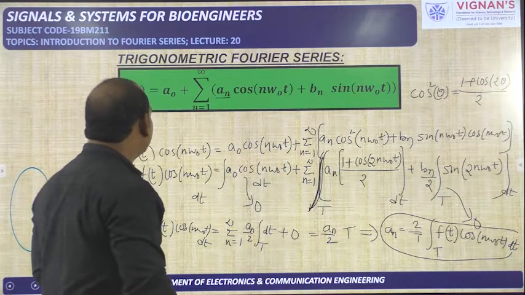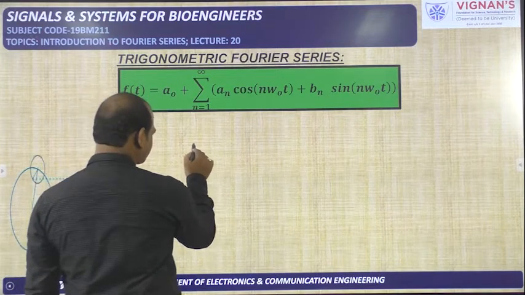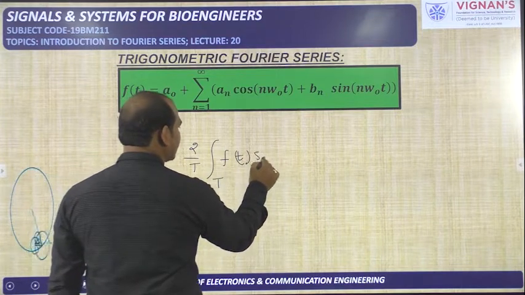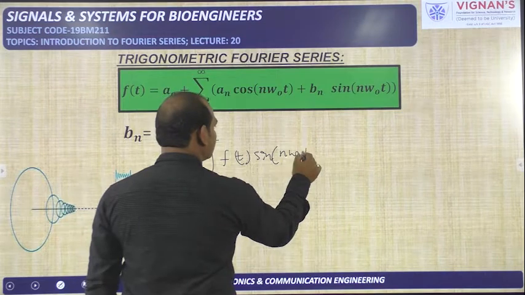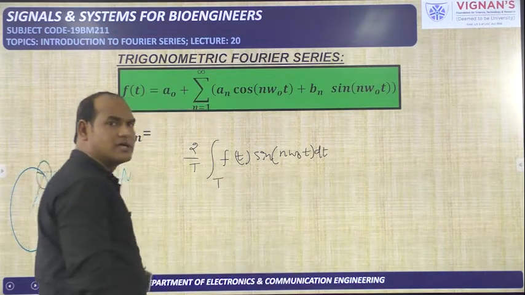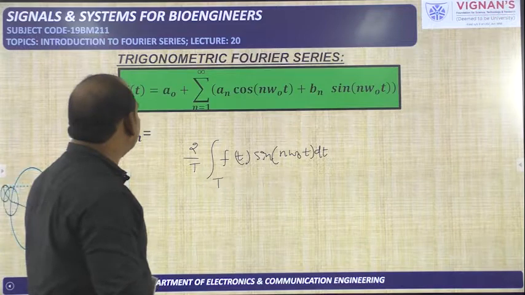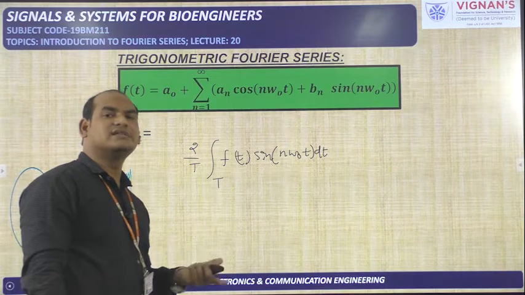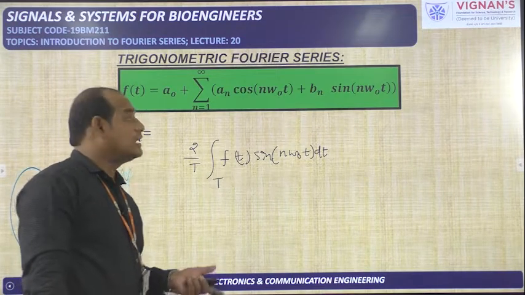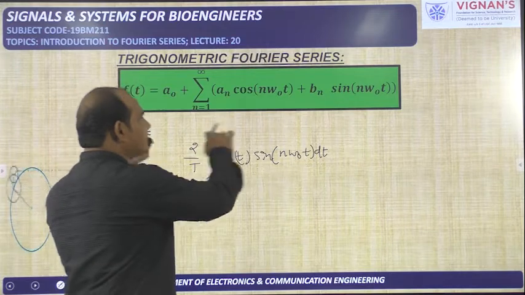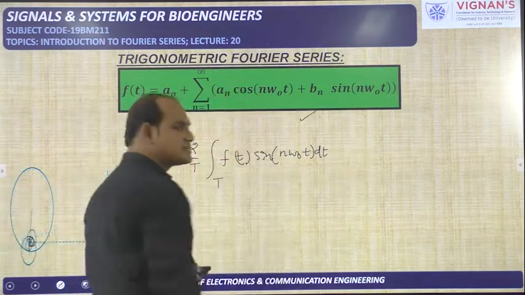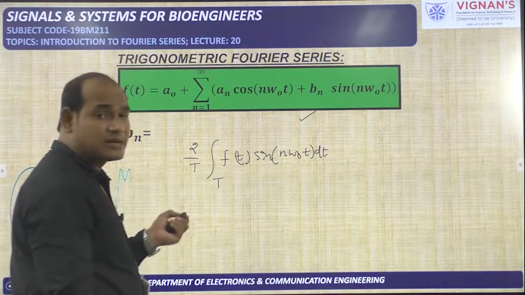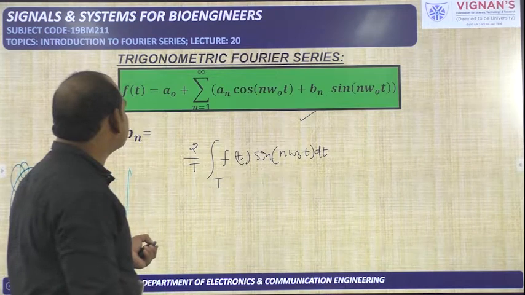What is the bn value you will get? Bn is 2 by t integral over one period f of t sin n omega naught t dt. This is the bn value you will get. This one you can try. In this way we can get the a naught value, an value and bn value. After calculating these three coefficients for the given signal, we can put those three values in this particular equation. Then we can tell this is the trigonometric Fourier series for the given signal, or we can identify the cosinusoidal representation of the given signal also.